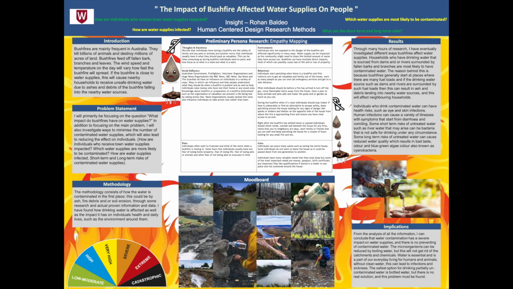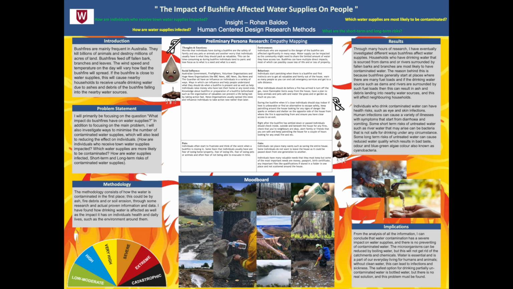The reason behind this is because bushfires generally start at places where there are many fuel loads, and if the drinking water sources such as dams and rivers are surrounded by such fuel loads, then this can result in ash debris landing into nearby water sources, and this will affect neighboring households. Individuals who drink contaminated water can have health risks such as eye and skin infections.